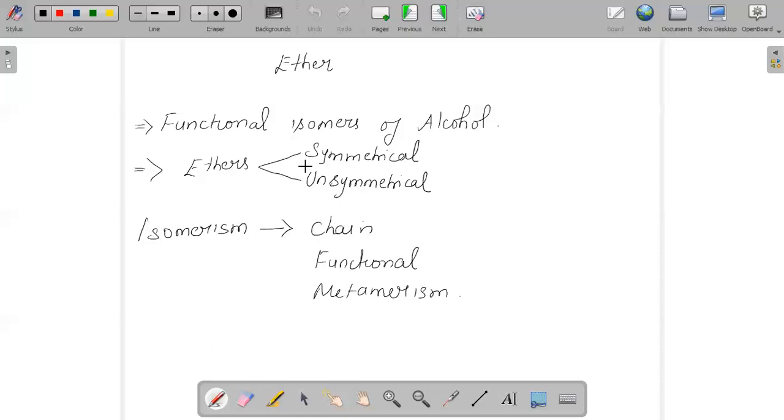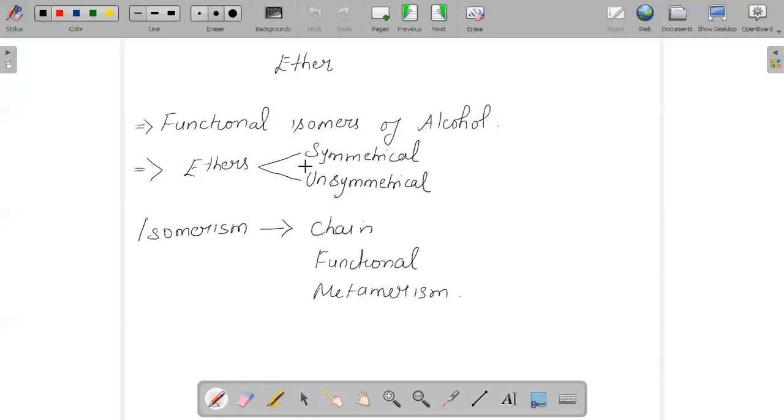And ethers can show chain isomerism, where it is just the arrangement of the carbon chain. In functional isomerism, the functional group will change, that is, alcohol is an isofunctional isomer of ether. Metamerism, of course, is shown only by ethers, esters, and ketones.